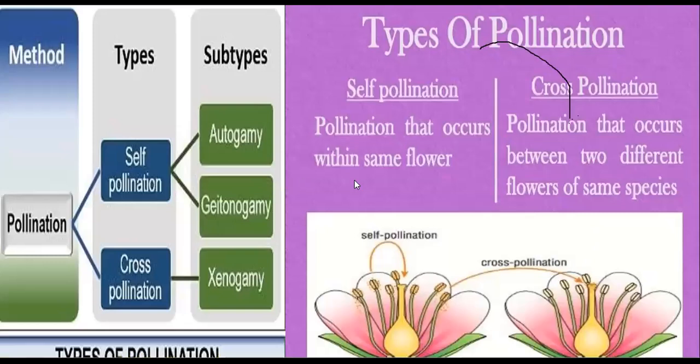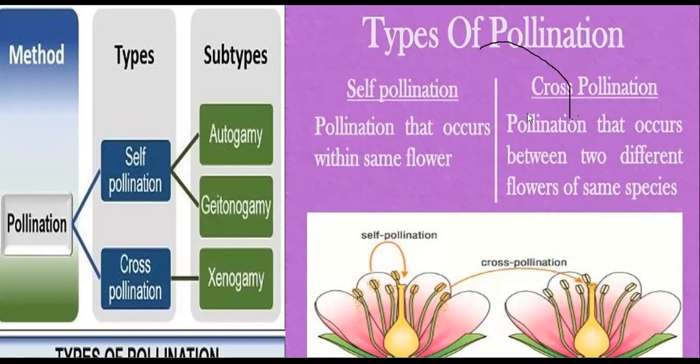For a detailed study of pollination, we must know how many types of pollination there are. There are two main types: self-pollination and cross-pollination. Self-pollination has two subtypes: first autogamy and second geitonogamy. Cross-pollination has only one type, called xenogamy.